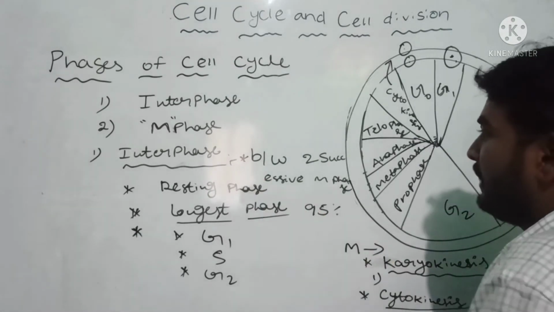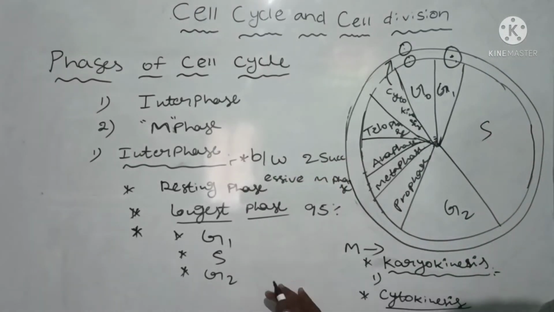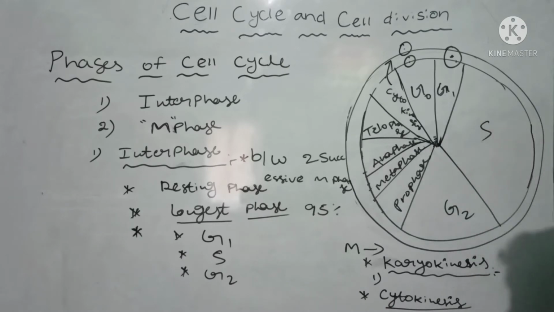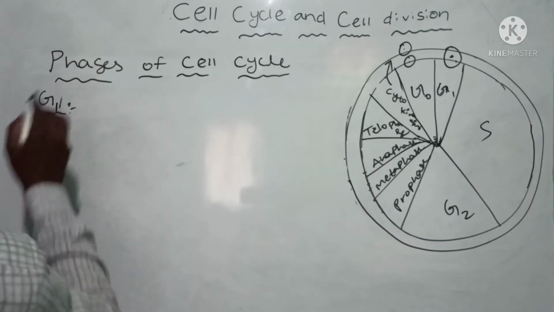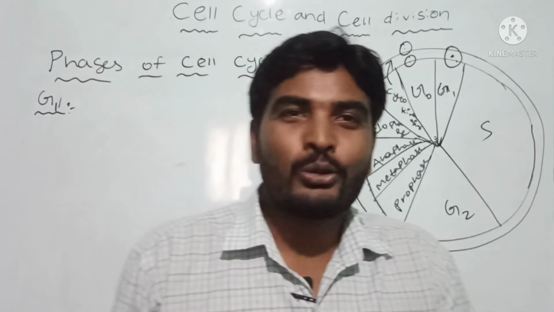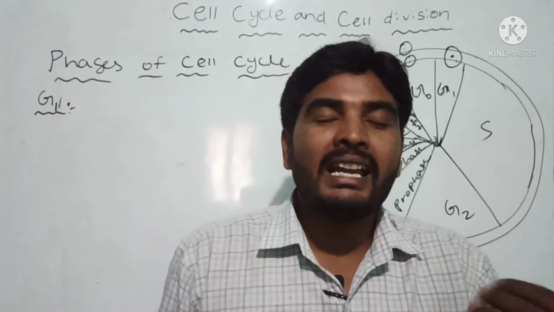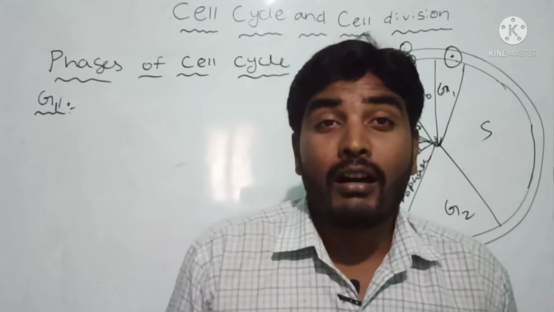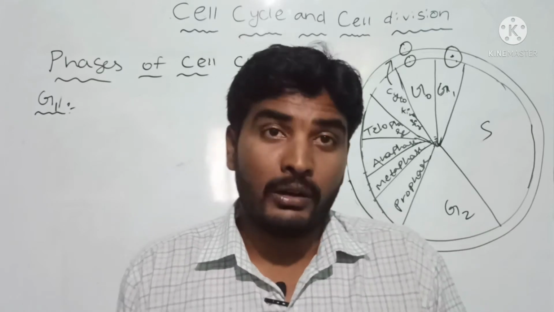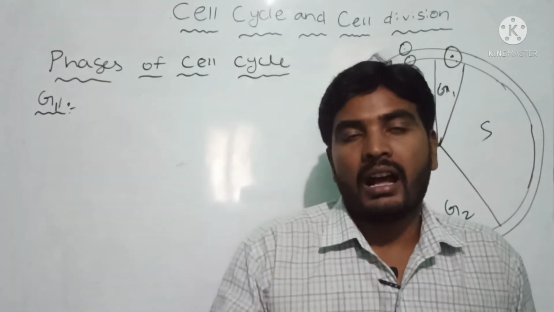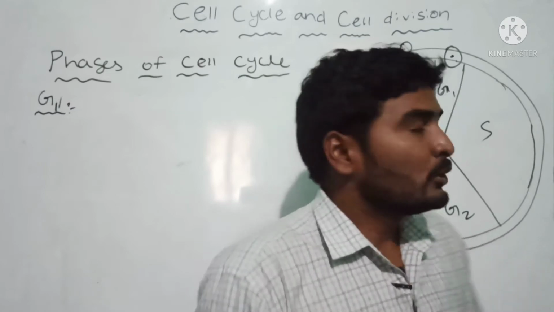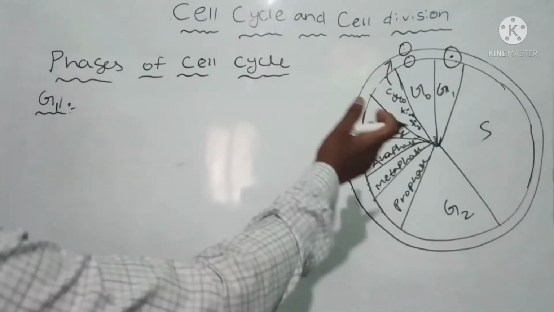Now let's start one by one. Interphase has three subphases: G1, S and G2 phase. G1 phase is the first growth phase. The cell is metabolically active and grows in size, cell organelles duplicate, meaning they double, and RNA and proteins are synthesized for DNA replication. So G1 phase is the first growth phase.